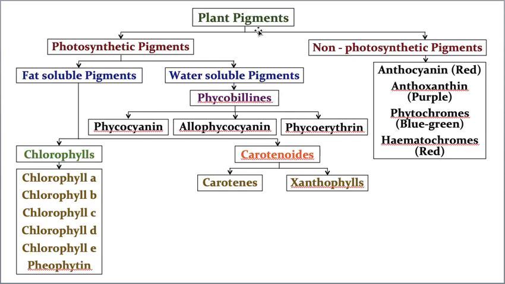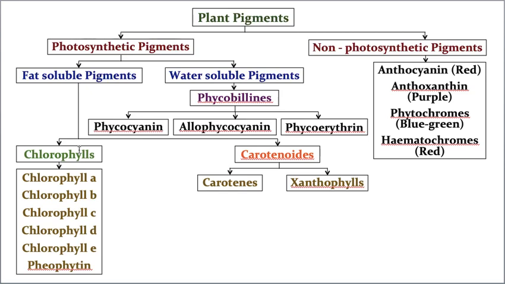Plant pigments are basically of two types. The first one is photosynthetic pigments and the second one is non-photosynthetic pigments. Photosynthetic pigments are again of two types. The first one is fat soluble photosynthetic pigments and the second one is water soluble photosynthetic pigments. Again, the fat soluble photosynthetic pigments are of two types: the first one is chlorophylls and the second one is carotenoids.